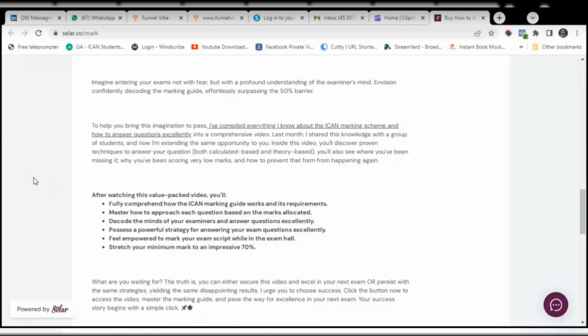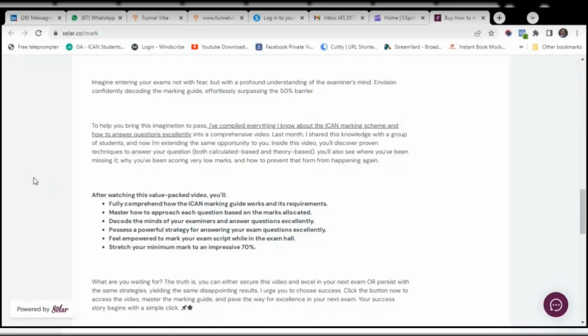You feel empowered to mark your examination script, even in the examination hall. Okay, so one of the things I did while I was writing my own examination, whenever I'm done with my exam, in the examination hall, I mark. So I know the range of the scores I'm expecting. Okay, and this is what I also want to show you, so that you know that okay, what I'm expecting is not up to par.